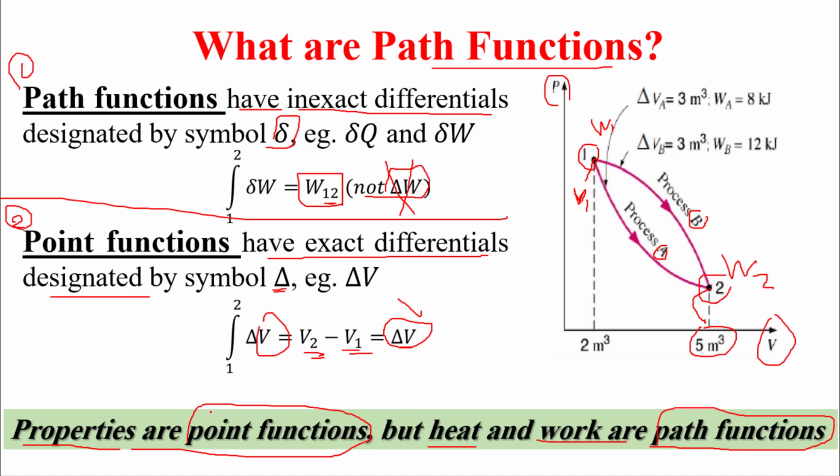So for point functions or properties, for example pressure, I can say delta P. I can say delta temperature. I can say that we have delta V. But for path function, I can write either W or W1 to 2. But remember, if you write in the exam delta W, I will deduct marks from you. Okay, so this is not allowed.